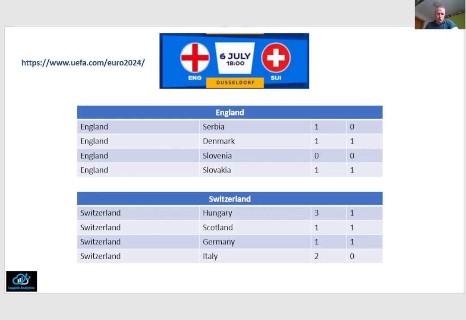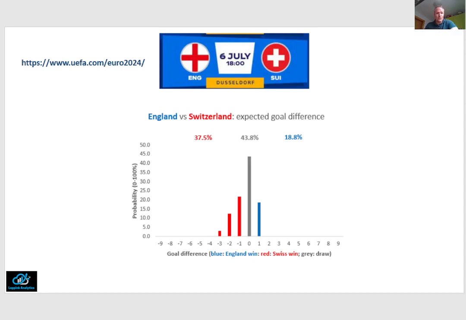Using the same number of goal comparisons as for the first 2 quarterfinals, we see that of the 3 possible outcomes, a draw is the most likely outcome after regular time, although the chance of Switzerland winning in regular time is about twice the chance of England winning in regular time. Now, splitting the draw probability into 2 equal parts, as we did for the first 2 quarterfinals, yields an almost 60% chance of a Swiss success and just over 40% chance of an England win.